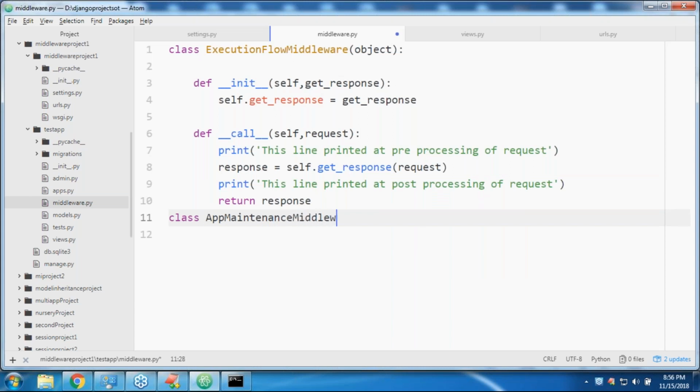Like this I'm taking, sir. A middleware class should be a child class of object. Of course, every class is a child class of object only. If you are not taking it, automatically it will be, so we are not required to take it explicitly. Okay, no issue at all, right?